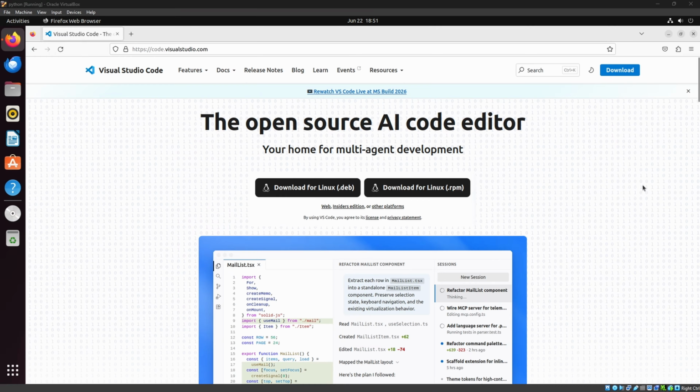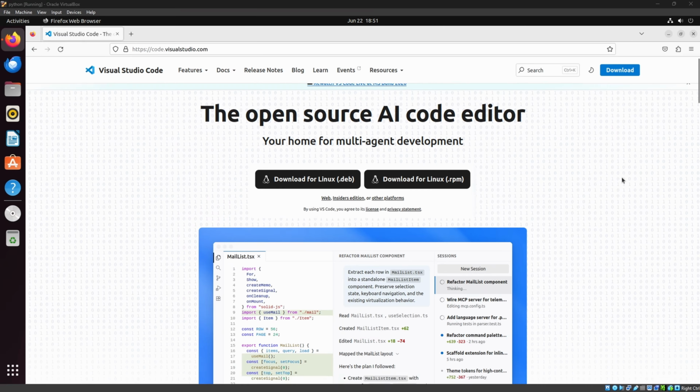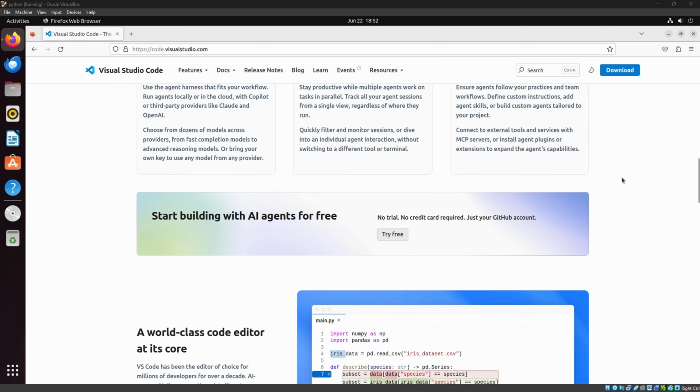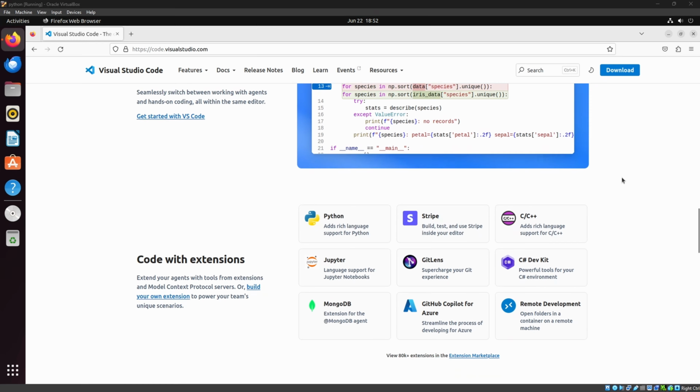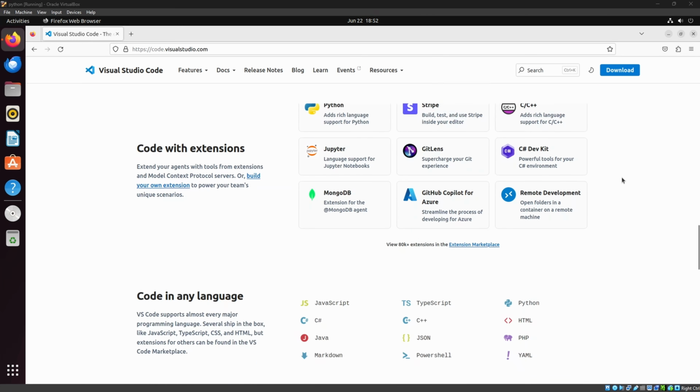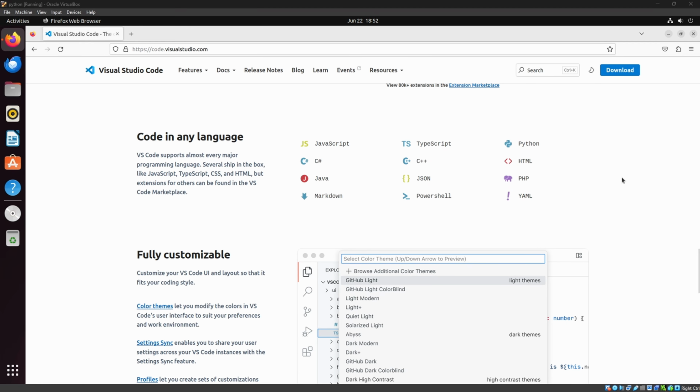First, we're gonna need an environment to code in. This is where VS Code comes into play. We're here on the VS Code webpage, and with VS Code, imagine that it's your coding canvas. You can code anything from Python, Java, HTML, whatever you need to code, you can do it here.